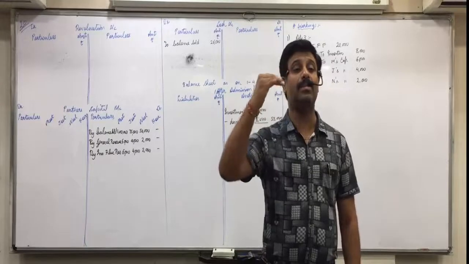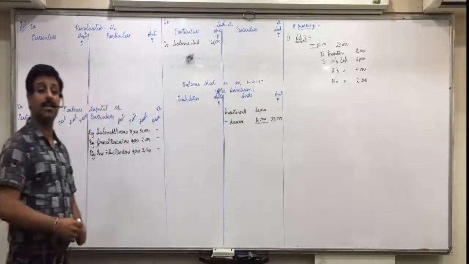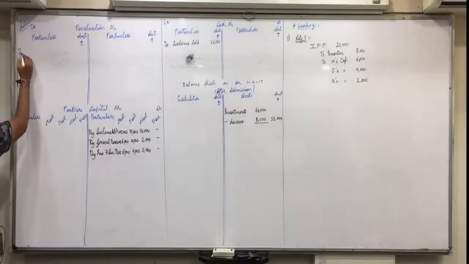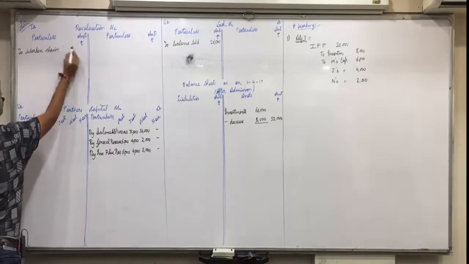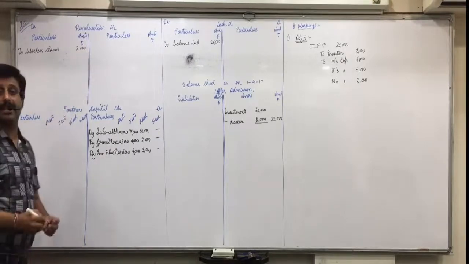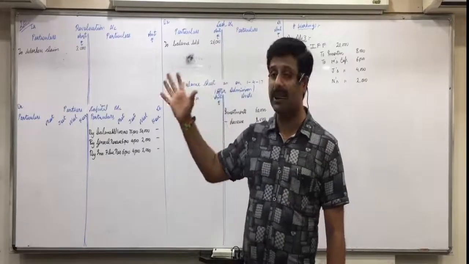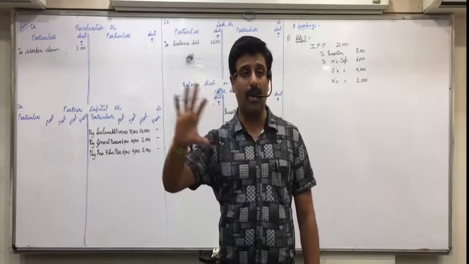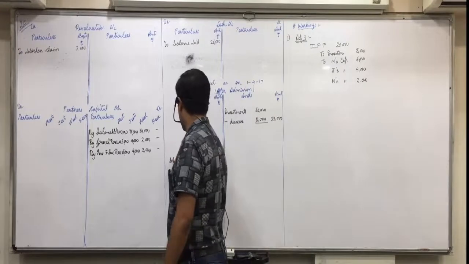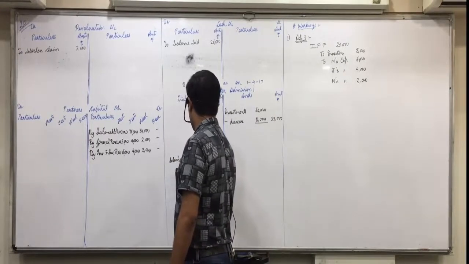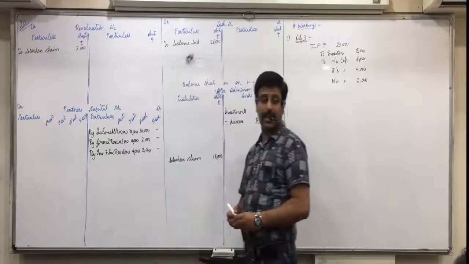When the amount becomes negative, no amount will be distributed between the partners. How much more amount is needed? Minus 3,000. So in the revaluation account, you write on the debit side, to workers claim 3,000. I repeat, 15,000 minus 18,000 becomes minus 3,000. So you will write it in revaluation debit side to workers claim 3,000. No amount will be distributed between the partners if the amount becomes negative. And workers claim of 18,000 will come on the liabilities side.